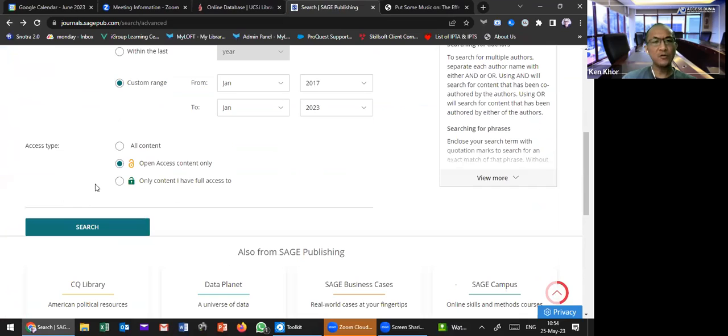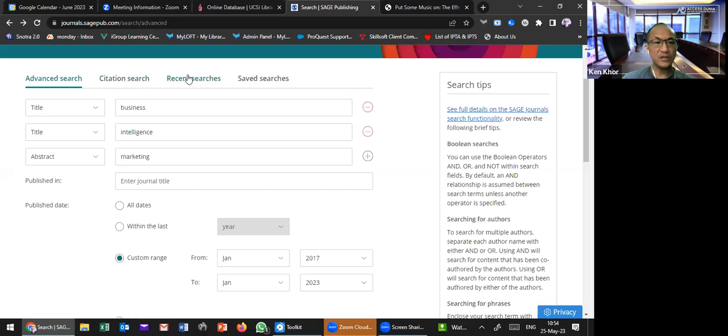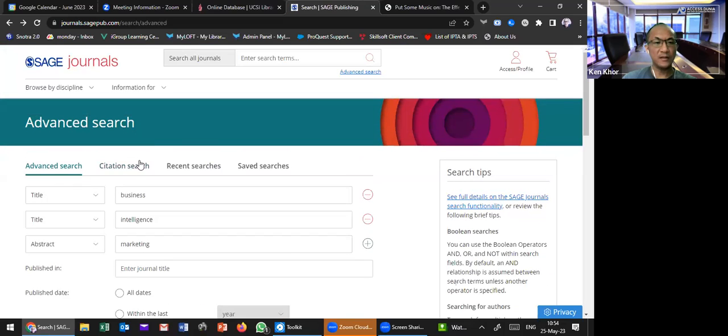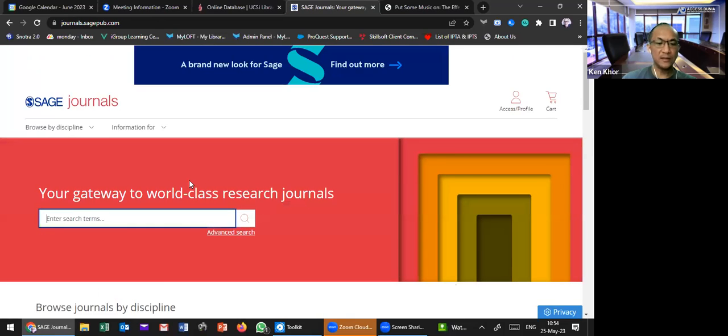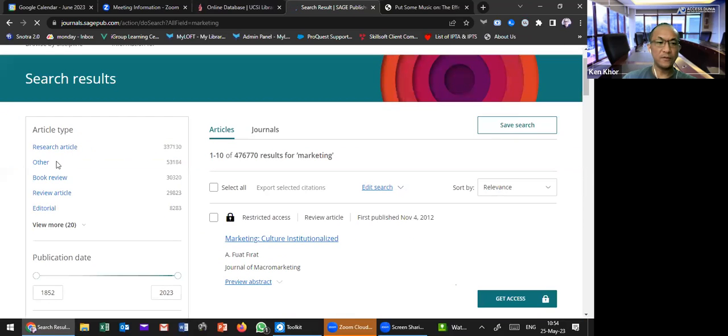Because even though you're using the basic search, you still can filter down, right? You still can, like, use this citation search or others. It's more for researchers already. So I go back to this Sage Journals. Even though just now we tried basic search, right? You also can filter down from here.